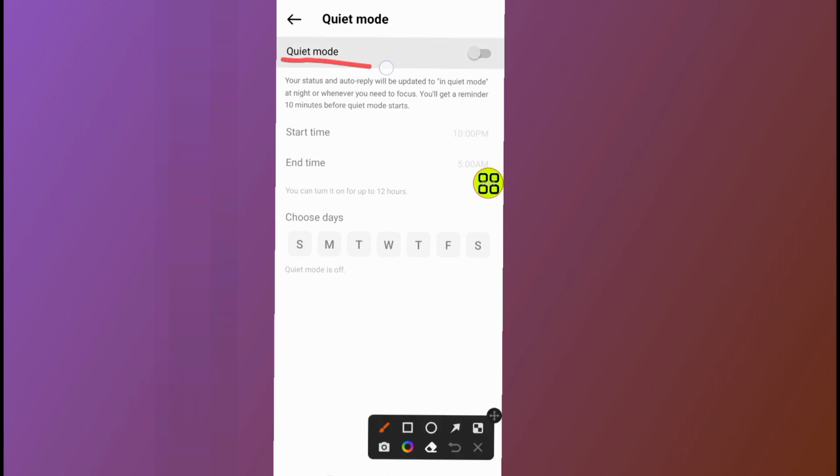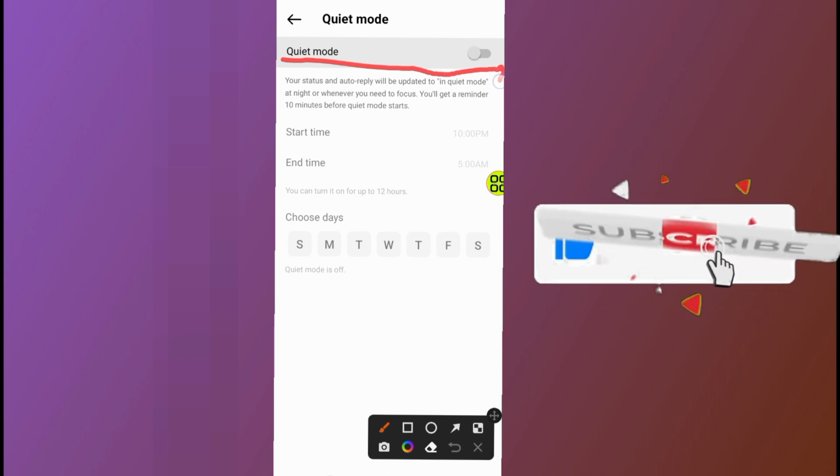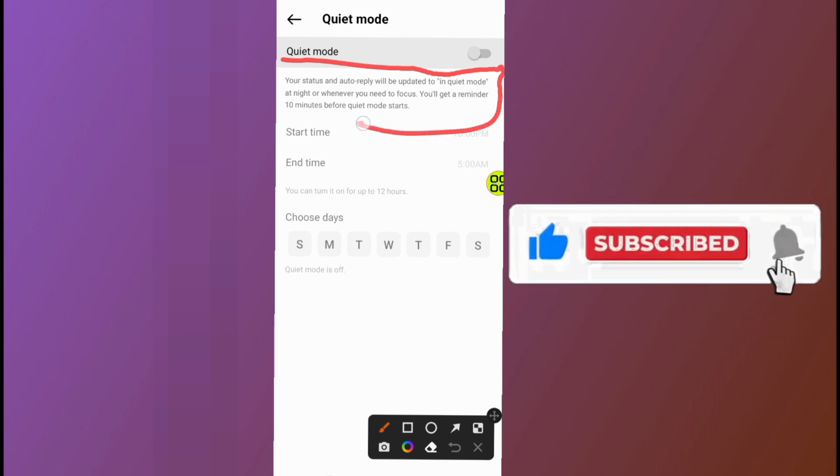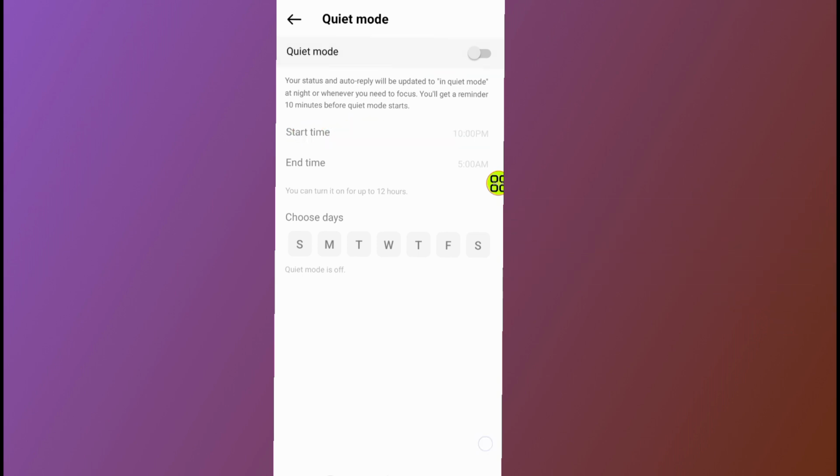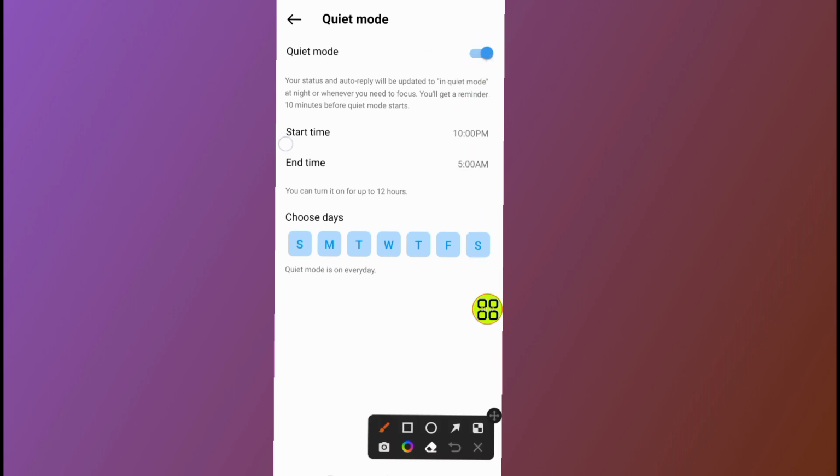As you can see, Instagram says your status and auto reply will be updated in quiet mode. So at night or whenever you start focus, you will get a reminder 10 minutes before quiet mode starts. It means that if I tap on this turn on option, if I turn on my quiet mode, as you can see now, here it is set to start from and end, meaning that it will start from 10 p.m. and end at 5 a.m.